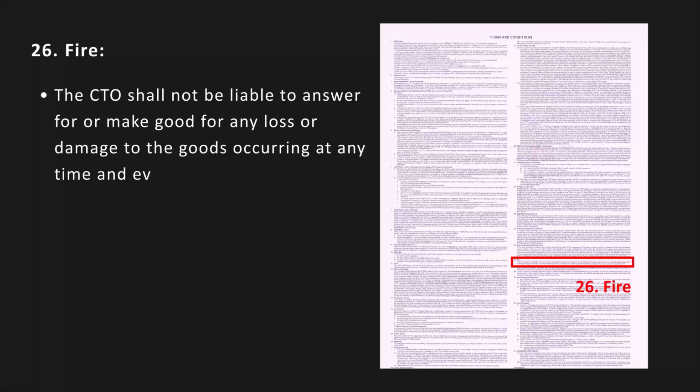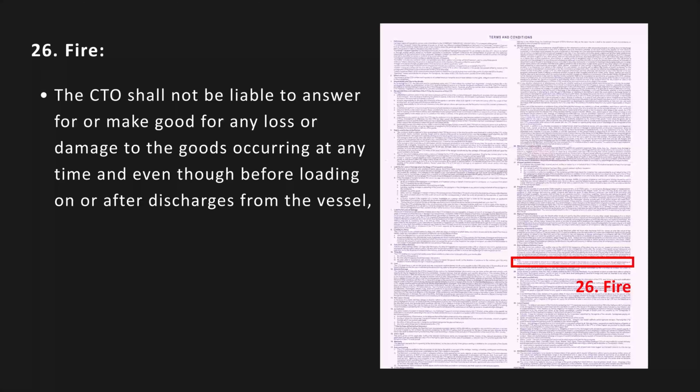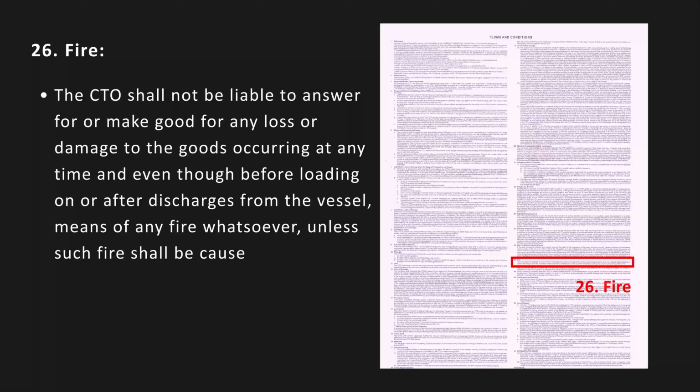Both to blame collision clause. When a ship collides with another ship because of the negligence of another ship, the CTO will be liable for all of the losses. Fire. The CTO shall not be liable to answer for or make good any loss or damage to the goods occurring at any time, even before loading on or after discharge from the vessel, despite the means of any fire whatsoever, unless said fire shall be caused by the actual fault or privity of the CTO.